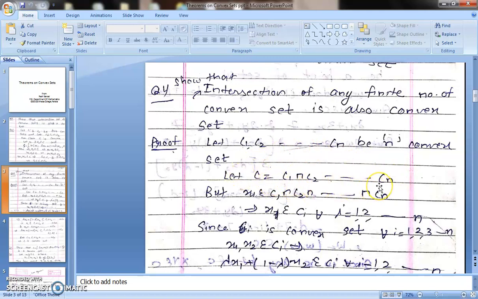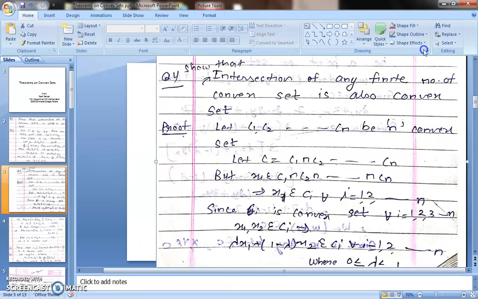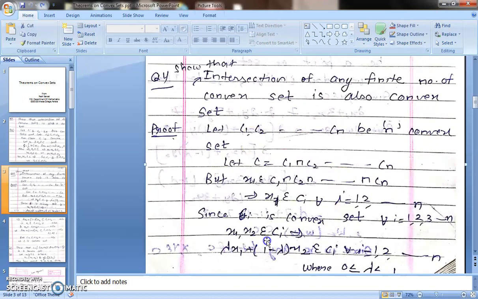Let C be an intersection of these convex sets. Now we have to take two points from that set C. Let x1 belong to all these sets. Because we have taken it from that set C, x1 belongs to C1 intersection C2 up to Cn. So x1 belongs to each of the Ci's. Similarly, you will take the point x2, and write that x2 belongs to the intersection, so x2 belongs to each Ci.